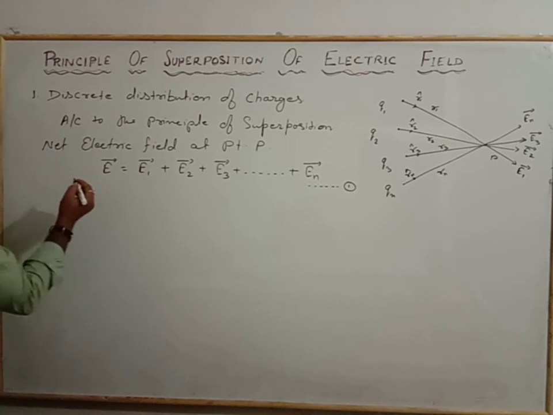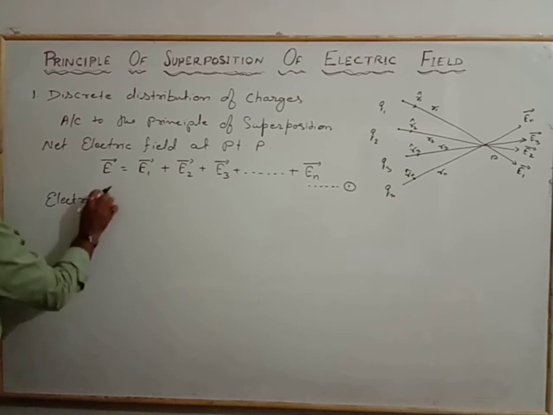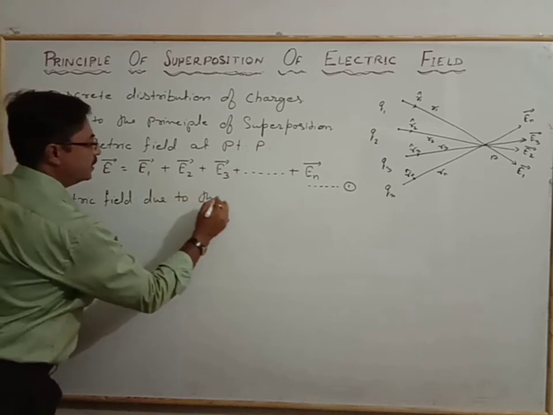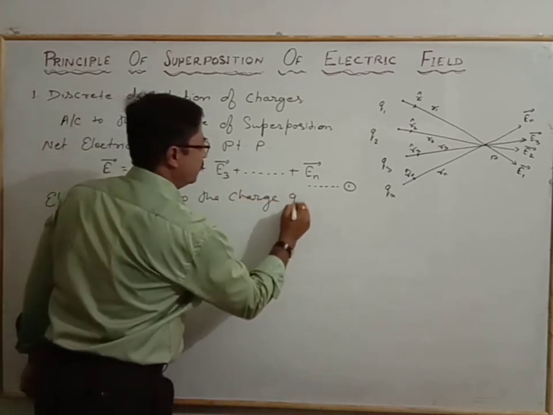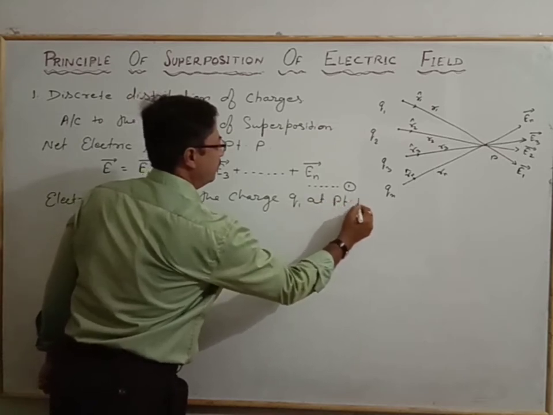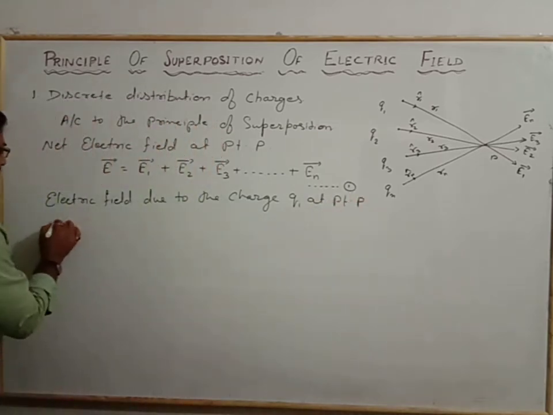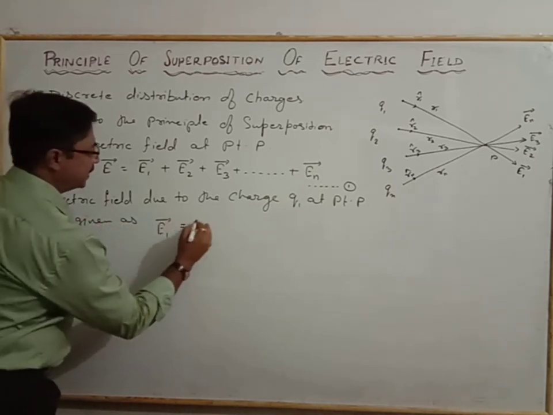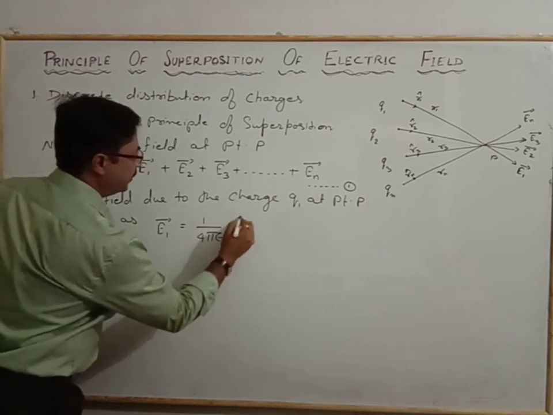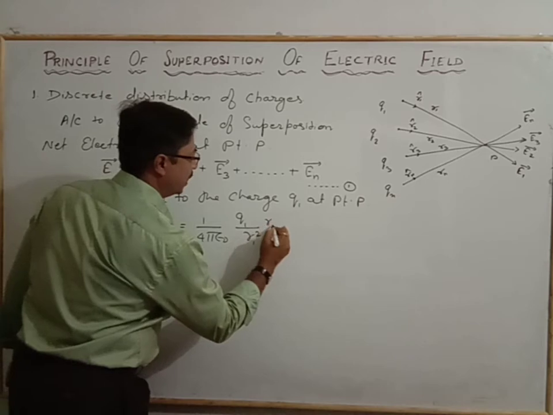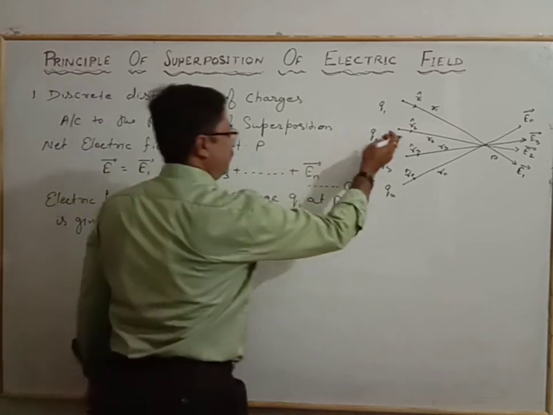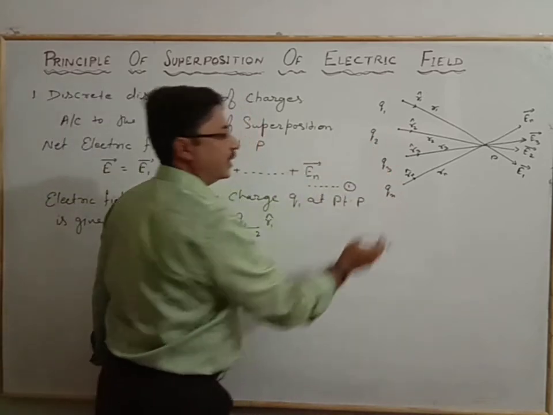So the electric field due to the charge Q1 at point P is given as E1 vector equals 1 by 4 pi epsilon naught Q1 by R1 square, R1 unit cap. That is the relation.